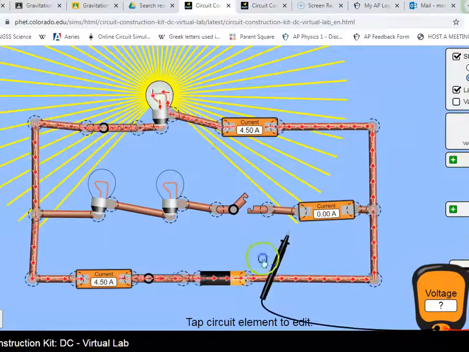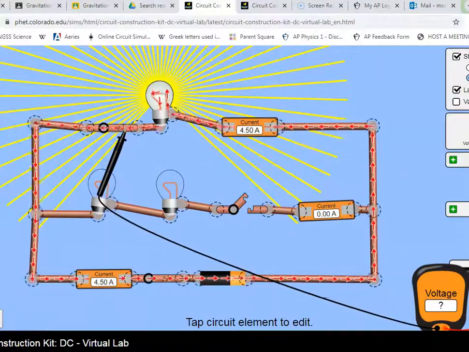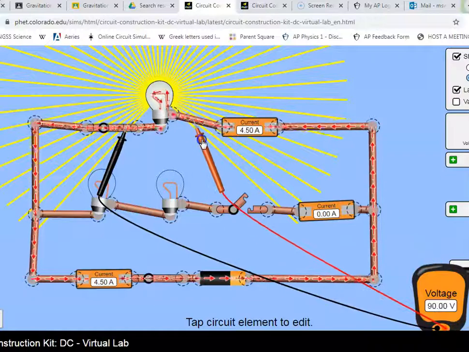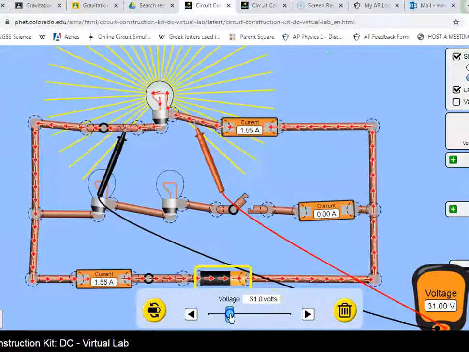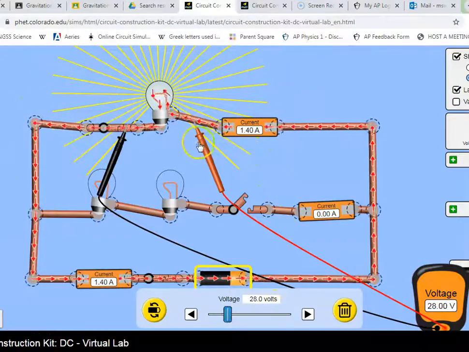If I were to use this voltmeter, I will measure here 90 volts, because that's the battery. And the voltage is actually going down if you go from one side to the other. So if we imagine positive charges are moving, they're going from 28 volts right now down to, or close to 28. It's a little less than 28 actually, because the wires actually have resistance.